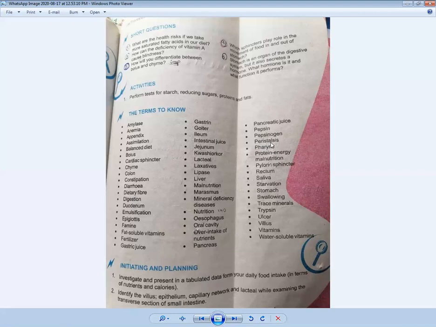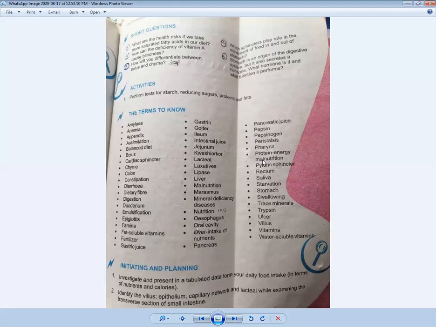Then there is peristalsis. When the food enters into the esophagus, the contraction and relaxation of that esophagus is called peristalsis movements. Pharynx is also called a voice box, and it is closely connected with your esophagus. So we should not talk while eating, because if any part of the food goes into the windpipe, it can cause a severe cough, and the person feels irritation.